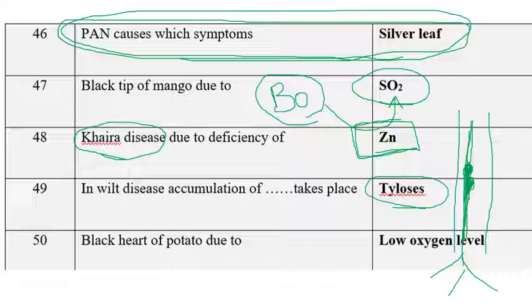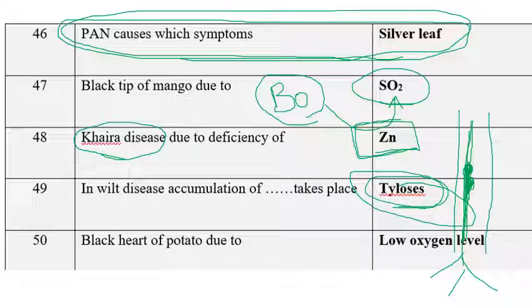So due to that, what will happen? The plant shows wilting symptoms or dying symptoms because of the barrier. Due to the barrier, it can't translocate from one area to another area, that is, roots to shoots. So there is a tylosis.